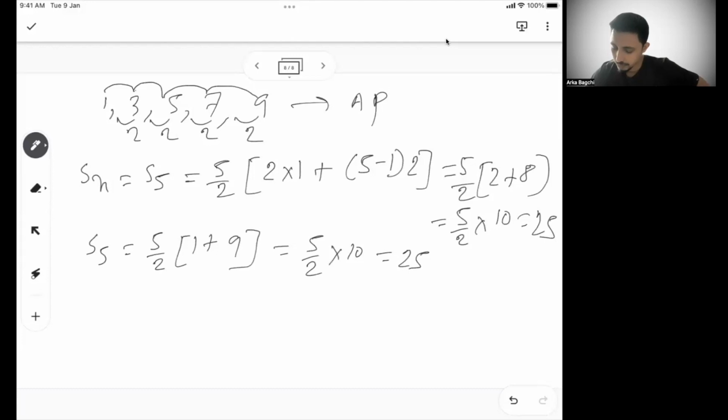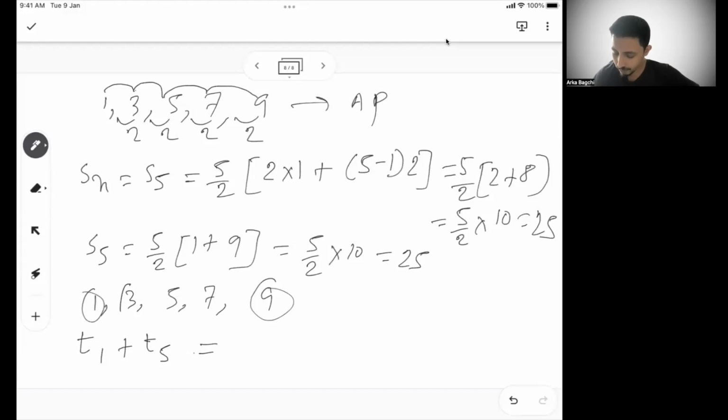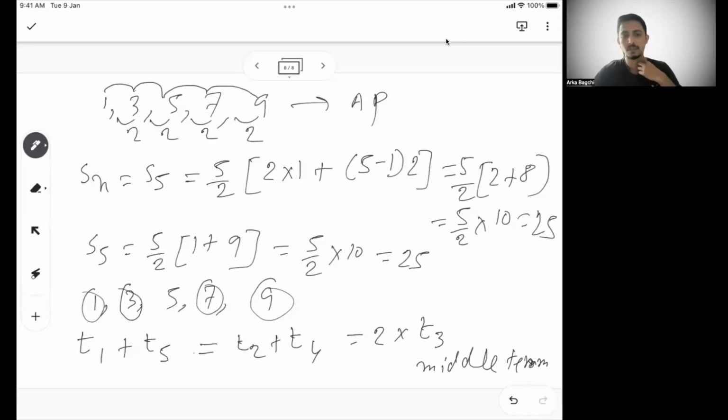Another important observation here is, if you see this series 1, 3, 5, 7, 9, can I say first term and the last term, T1 plus T5, is the same as T2 plus T4? T2 plus T4 is the same as 2 times 3, which is the middle term. Right?